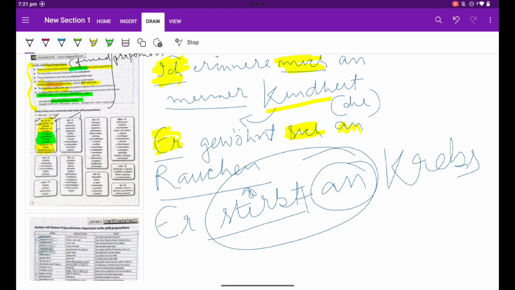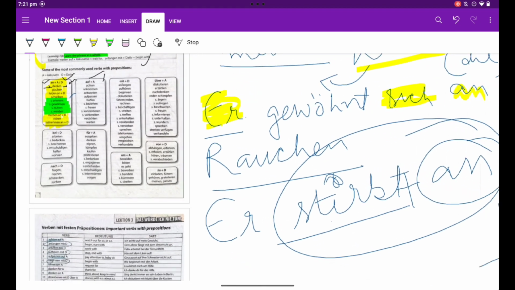Er stirbt an Herzinfarkt. Herzinfarkt means heart attack. Er stirbt an, was noch? Es gibt viele Krankheiten, wir können nennen, und wir können weiterdenken.